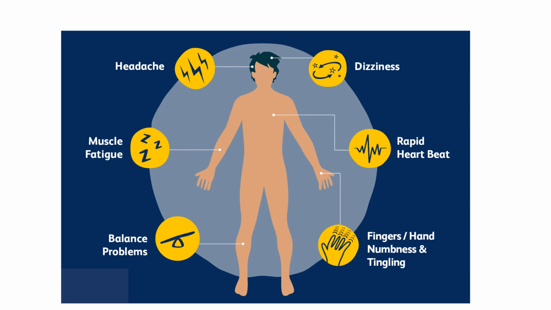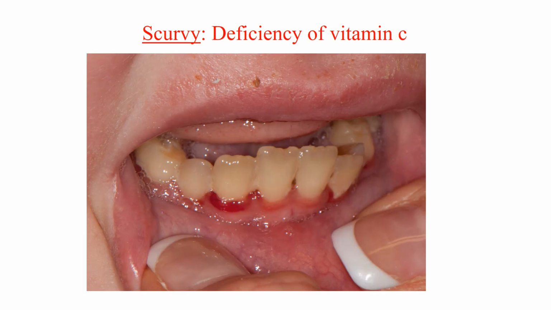Next, characteristics of vitamin B deficiency include headache, muscle fatigue, then balance problems, fingers and hand numbness and tingling, then rapid heartbeat and dizziness. These are also symptoms of beriberi. Now comes scurvy. This is caused by deficiency of vitamin C, and this is mainly characterized by bleeding gums, and also if we have any injury, the wounds take a longer time to heal.